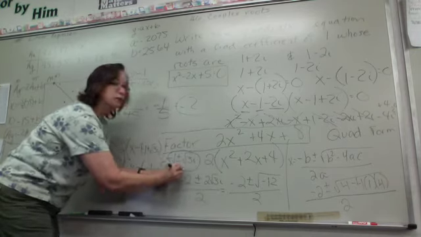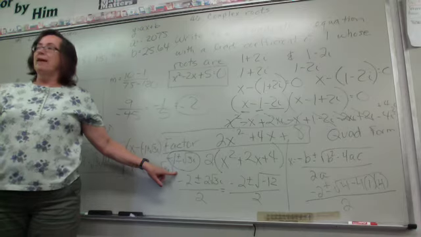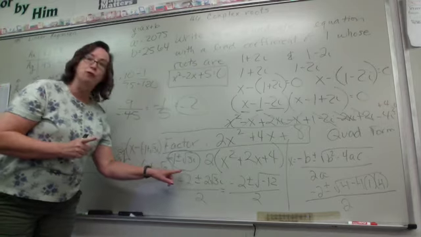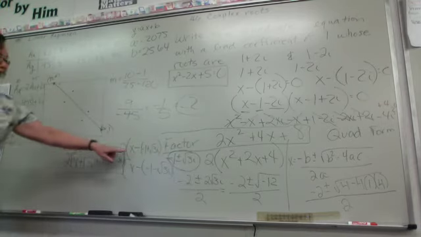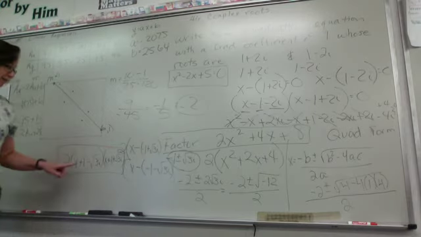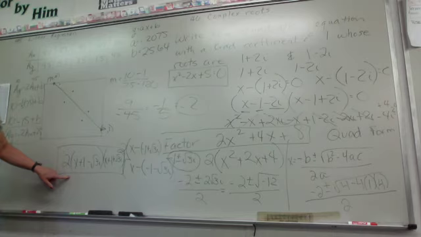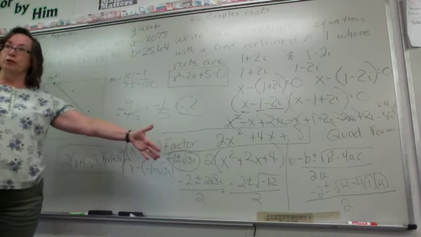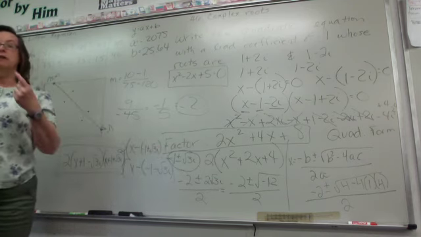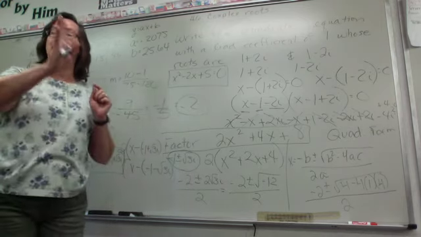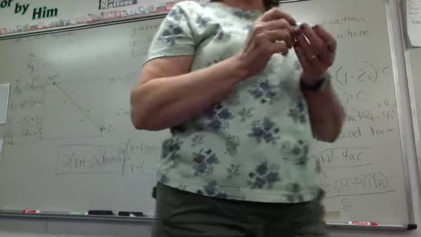We found the roots of that polynomial. Then we went back, because we were told to factor, not find the roots. We went back after we found the roots, and we built the factors by saying x minus each root. And then we wrote it in a simplified form. Okay, does everybody see what we're doing? If you're told to factor something that is not going to factor evenly, you can go to the quadratic formula, you can find the roots, and then go back and build the factors after you find the roots. X minus each root is going to be a factor.